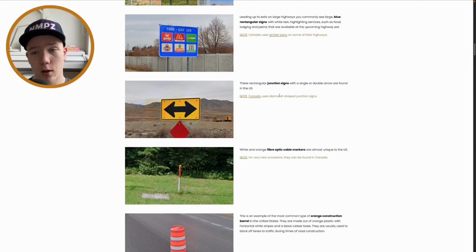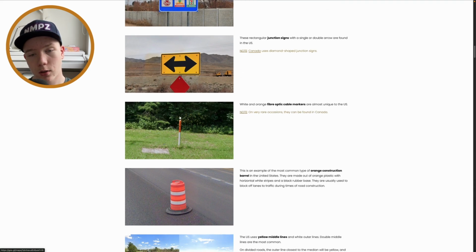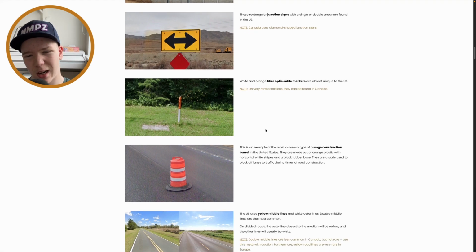So yeah, actually the diamond-shaped junction signs that we already saw in Canada, they are different from the ones in the US. They just look like this in the US. And I don't think there's really any exceptions there. So yeah, this is actually also, I think, quite a useful tip. I have sometimes gotten the US when I wanted to say it's Canada, but I just see this thing here and I know it's the US. They can be found in Canada again, but not really.